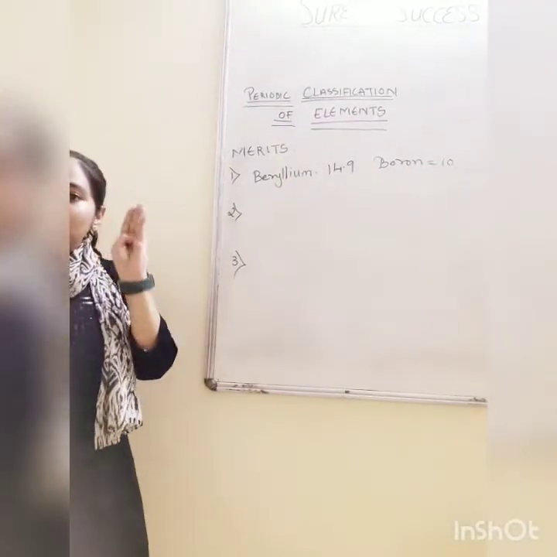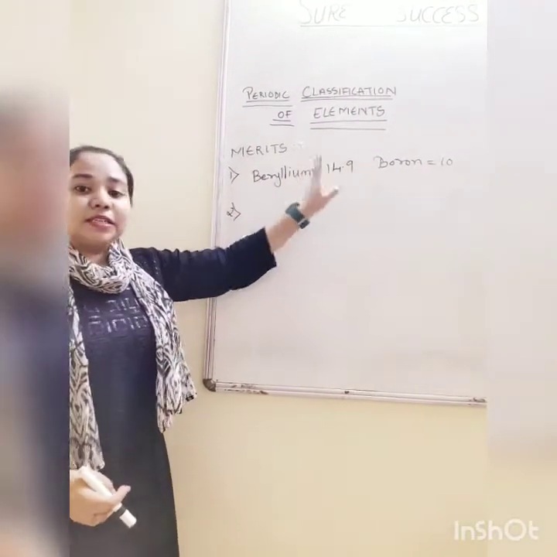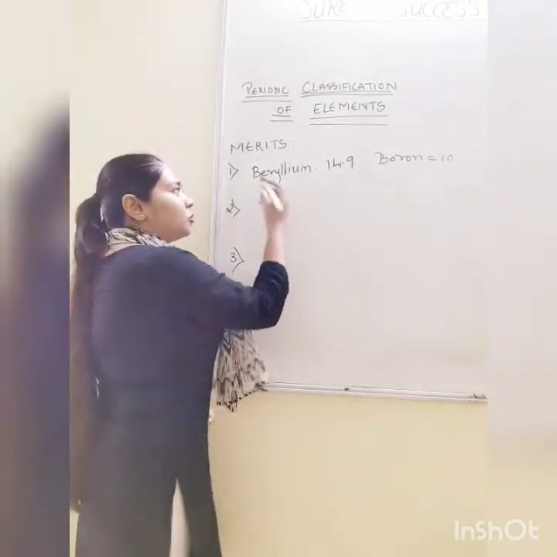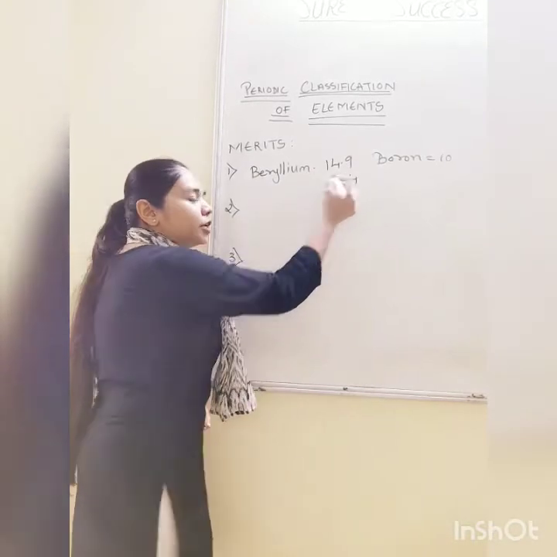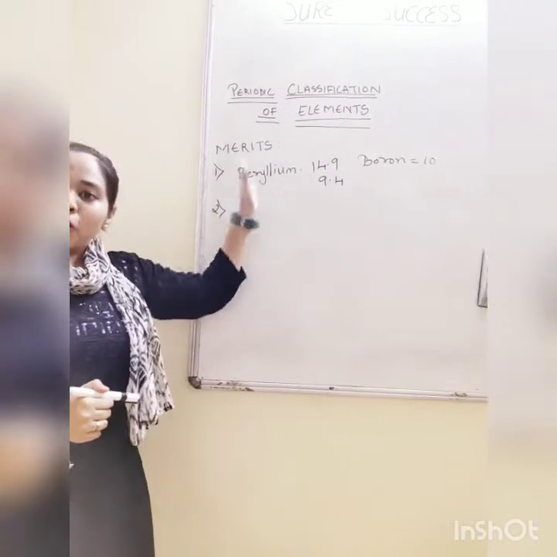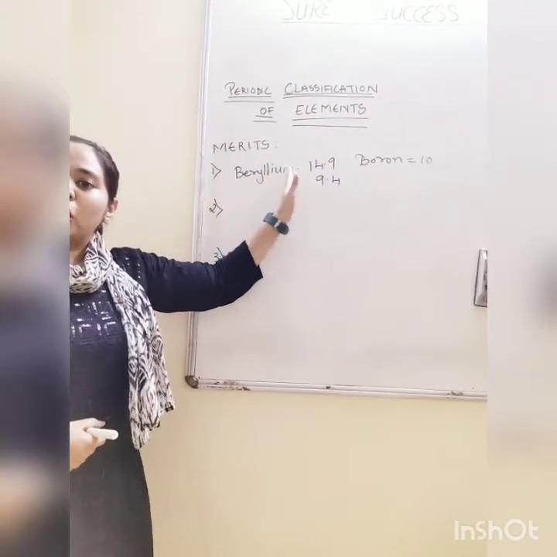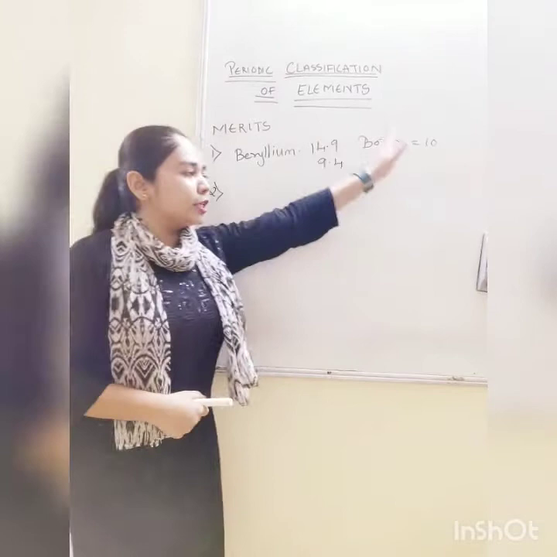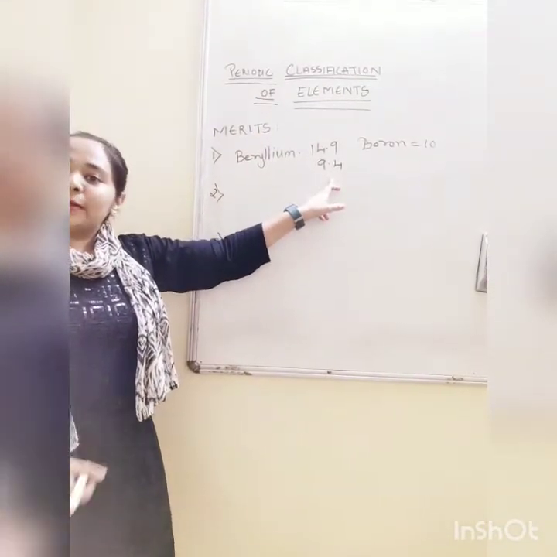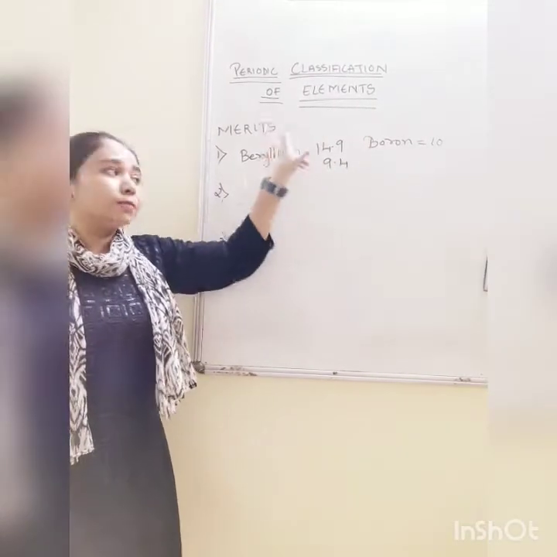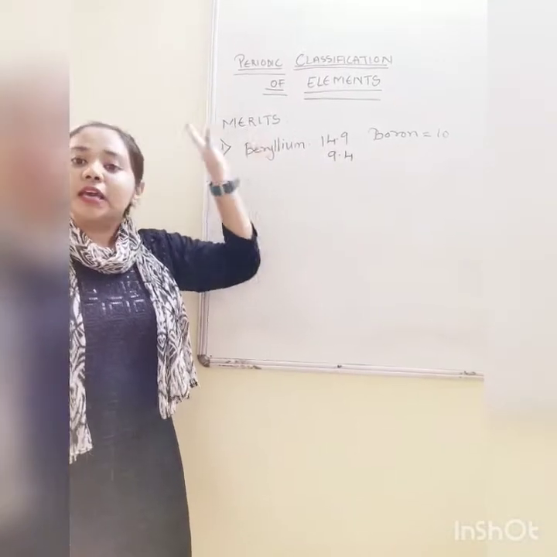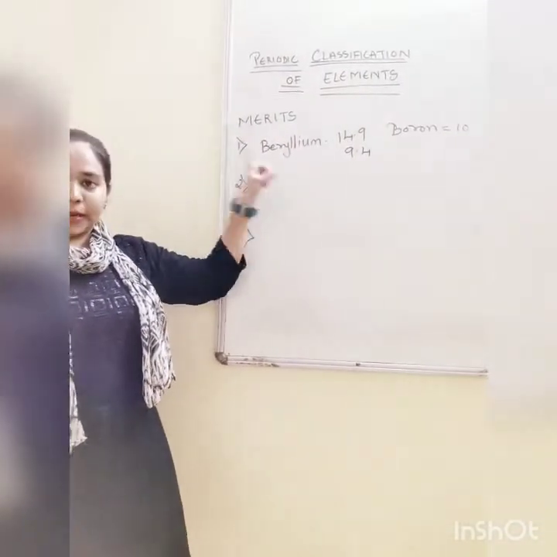But Mendeleev made a correction that beryllium doesn't have 14.9 as its atomic mass. The actual mass of beryllium came out to be 9.4, and that's why it was placed before boron in the Mendeleev periodic table. Because boron is 10 and beryllium's actual atomic mass came to be known as 9.4. So beryllium is placed before boron in the Mendeleev periodic table, and that came out to be correct. This was his first merit.